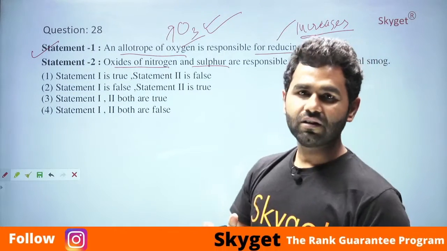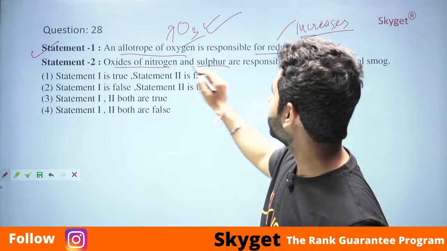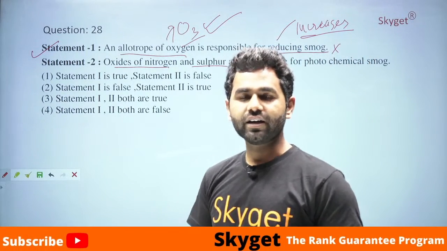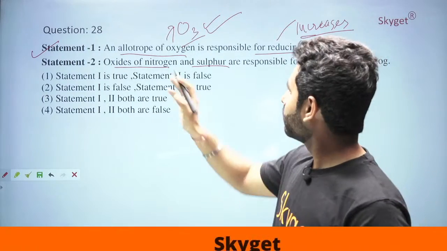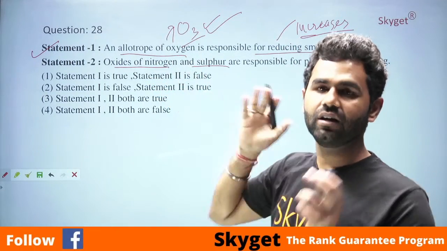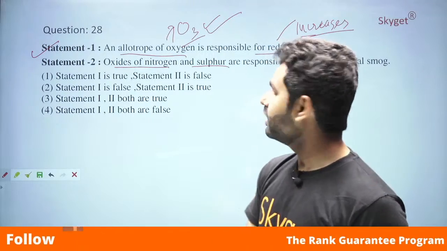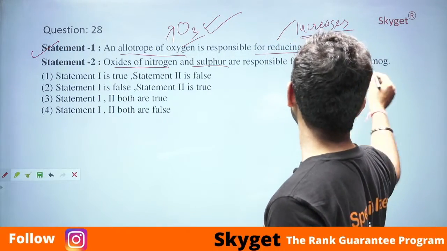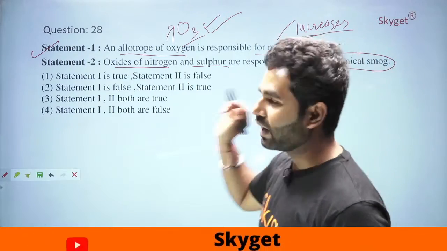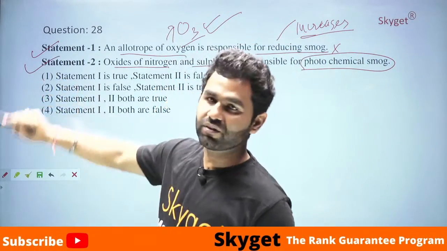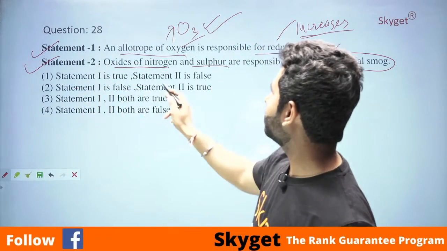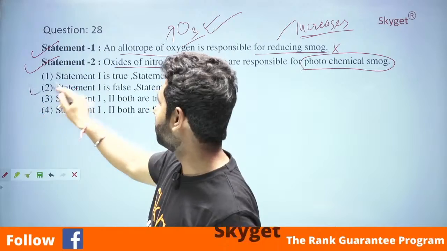The falling of sun rays on these oxides will lead to a kind of chain reaction. In a chain reaction, some secondary pollutants will form from these oxides of nitrogen and sulfur. Now those secondary pollutants will be responsible for photochemical smoke. So statement 2 is right, statement 1 is false. See the options, statement 1 is false and statement 2 is true. The right answer will be the second.